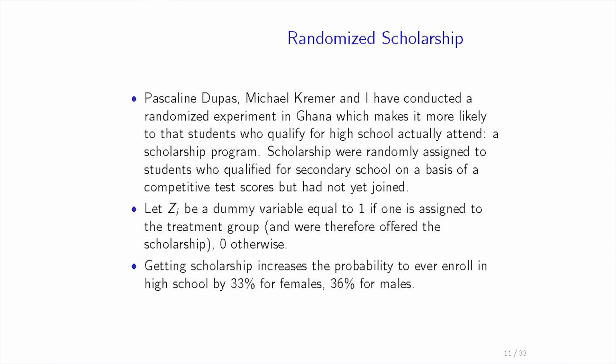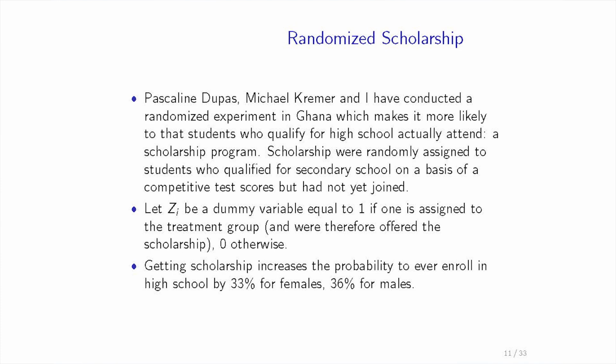So what did we do? We went to Ghana, where primary and junior high school are free. Then there is a big gateway exam after junior high school, and you can only go to secondary school if you qualify. But in addition, it's very expensive. So you go from free primary and junior high to very expensive secondary school for people who qualify.